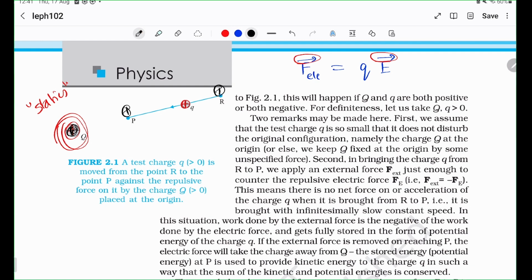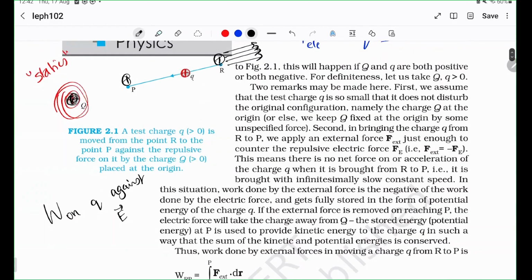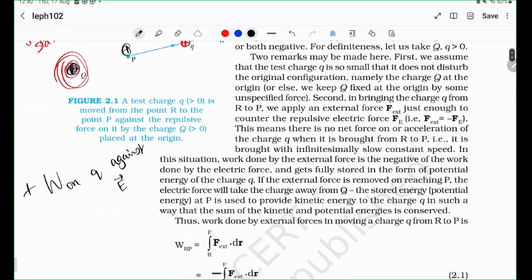Now you know this charge is positive and this charge is also positive. So these two charges are going to repel because like charges repel, right? So you see that the force is going to be away. So this plus Q is trying to push the small q away. But you are adamant. You don't want it to go that way. Instead, you are trying to push it to P. So what you are doing is exerting work. So you are doing work on q against the electric field. Because the electric field is trying to push the charge away, whereas you are trying to push the charge in the other direction. So you are doing positive work.